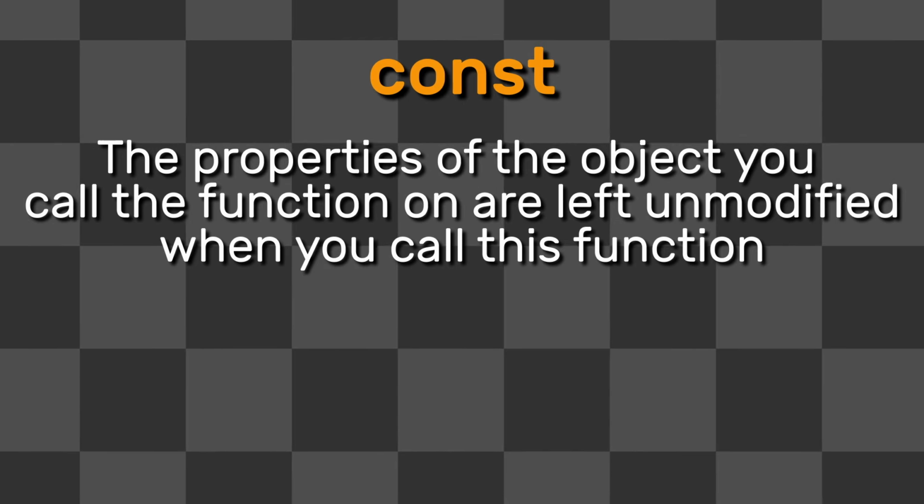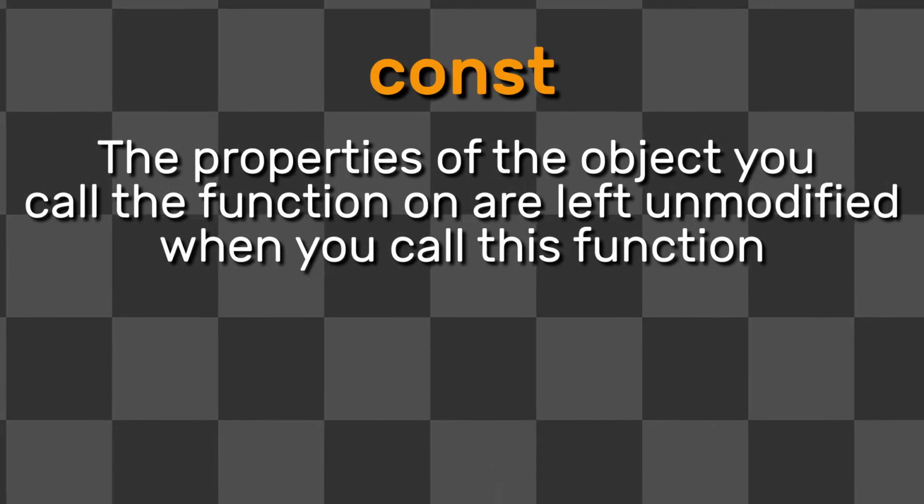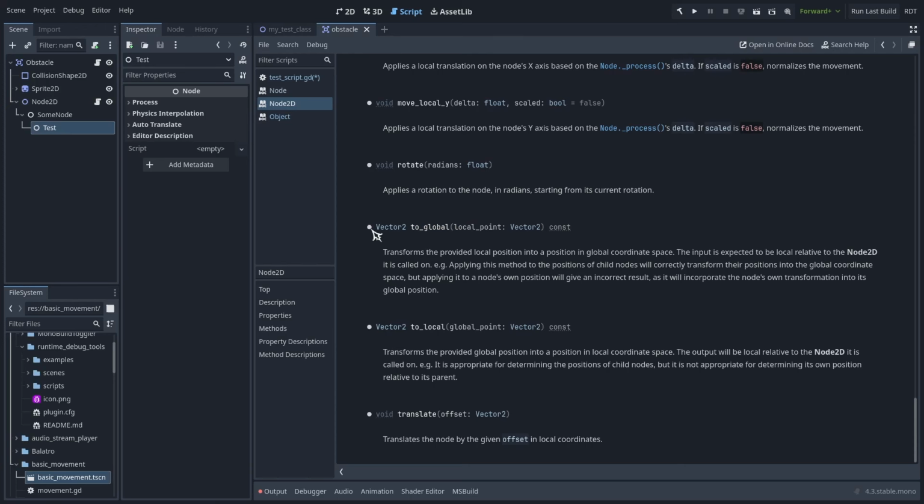The const qualifier tells you that the function does not modify the object you're calling the function on in any way. The function does some operation without changing any properties on that instance. For example, the toGlobal method in Node2D simply takes in a value, does a conversion, and returns the result, without modifying any data on the Node2D that you called the method on.